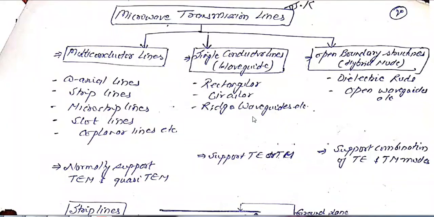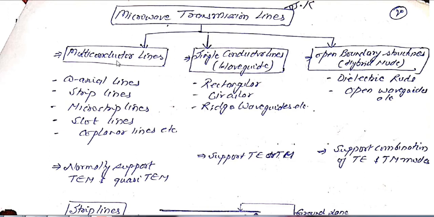Today we are going to discuss microwave transmission lines. From this we can subdivide the transmission line into three broad categories. First is multi-conductor lines.